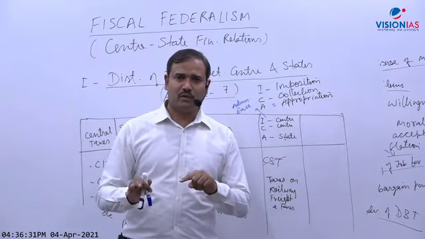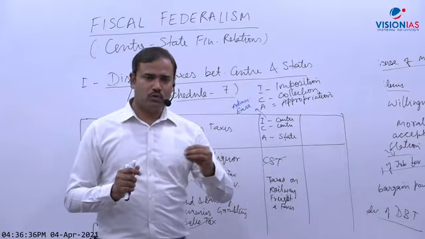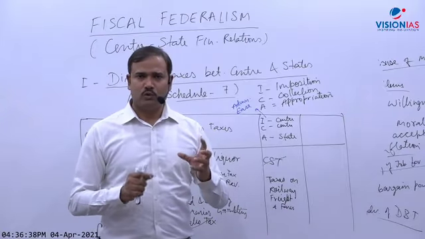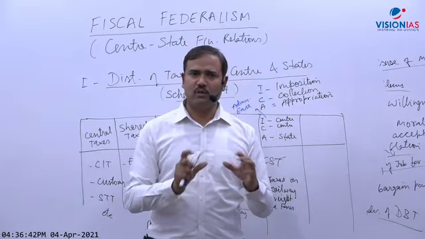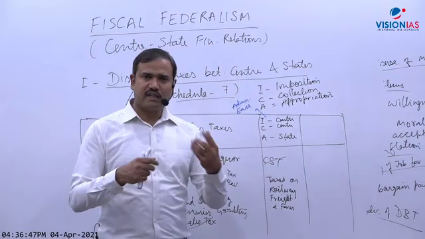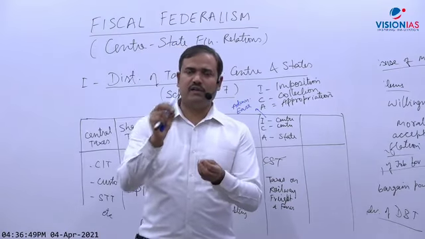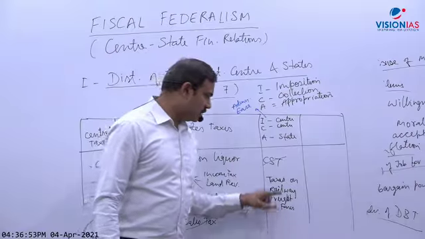So the state should get revenue, and the railway is under the control of the central government. If you go to a railway station to buy a ticket, first you have to pay tax to the state government and then show the receipt and then buy a ticket from the center. Will it not be convenient? Inconvenient. So obviously, if the railway is selling tickets, the railway may add tax and will transfer to that particular state government for administrative ease. So taxes on railway freight and fares.